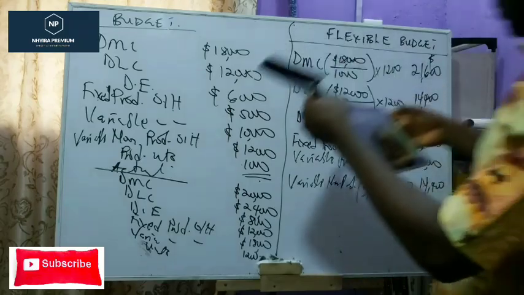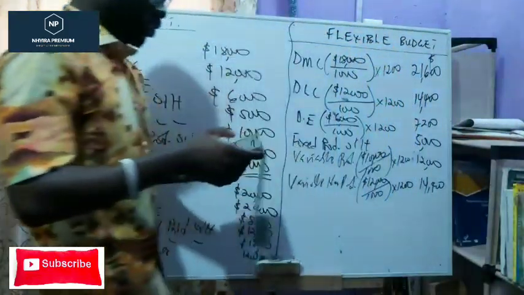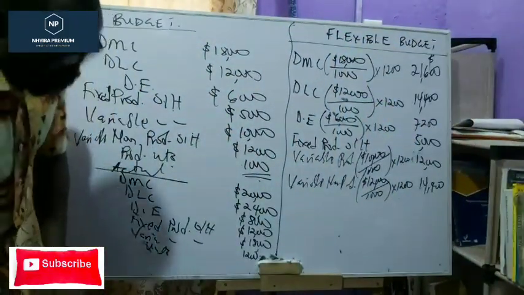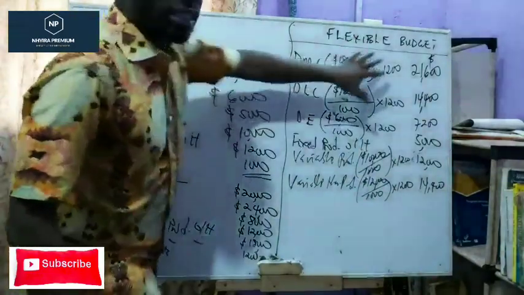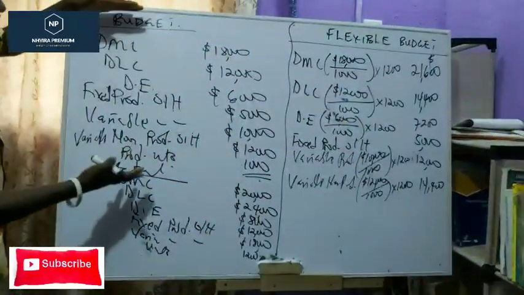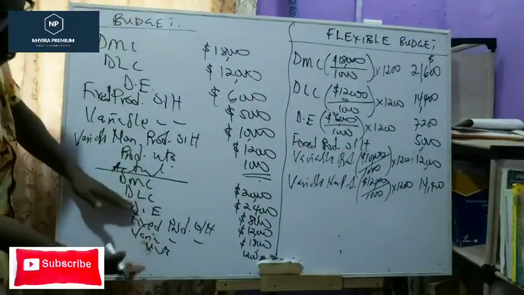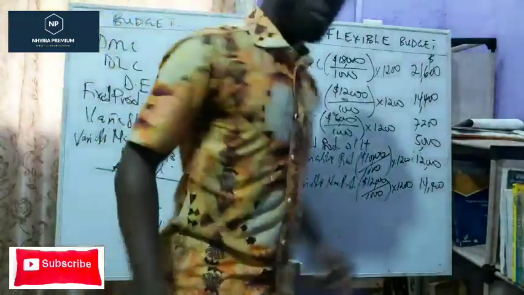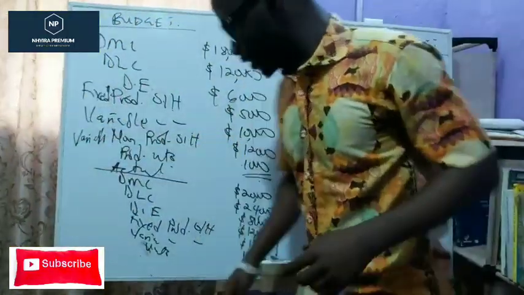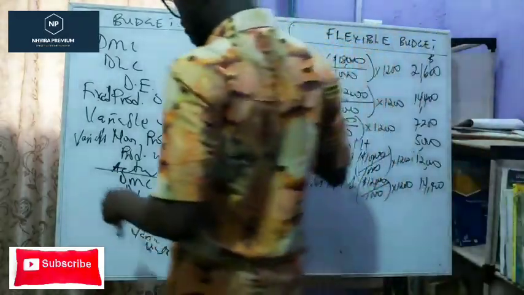All right. So I've got my image here. Right, so let's go now. We have the flex budget. We have the actual results. Now let's look at how we prepare the variance statement right here.